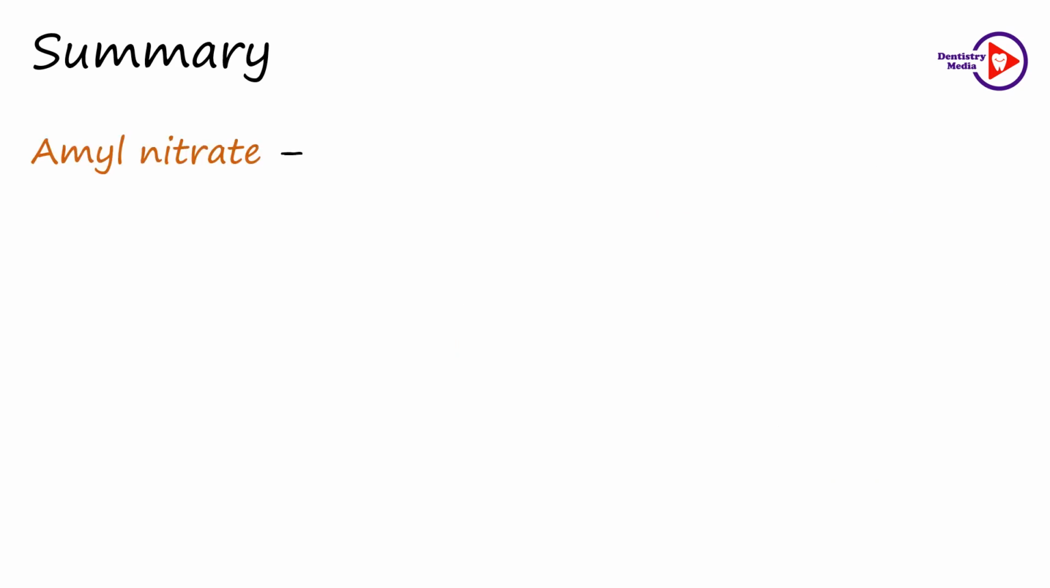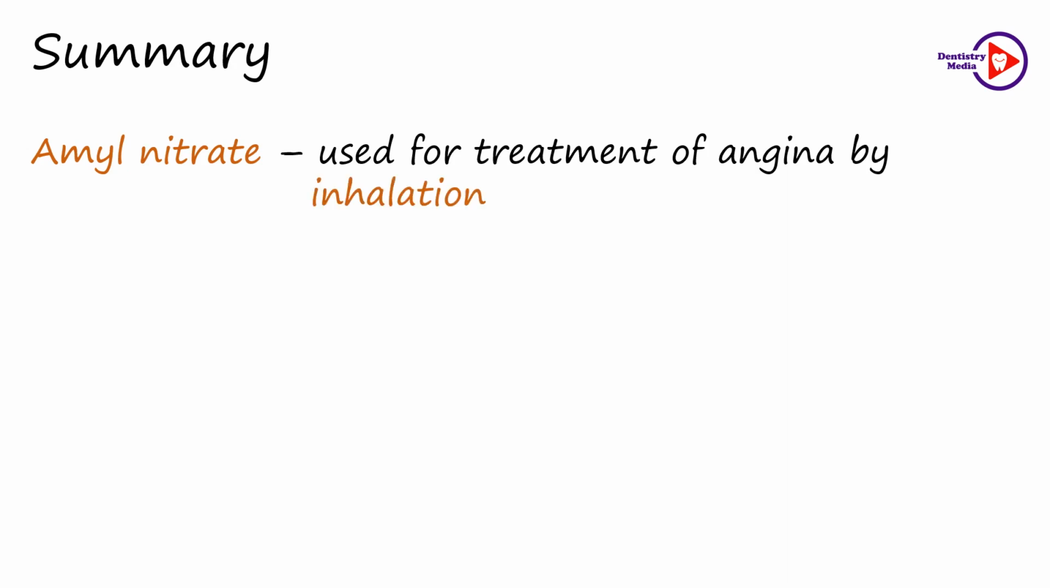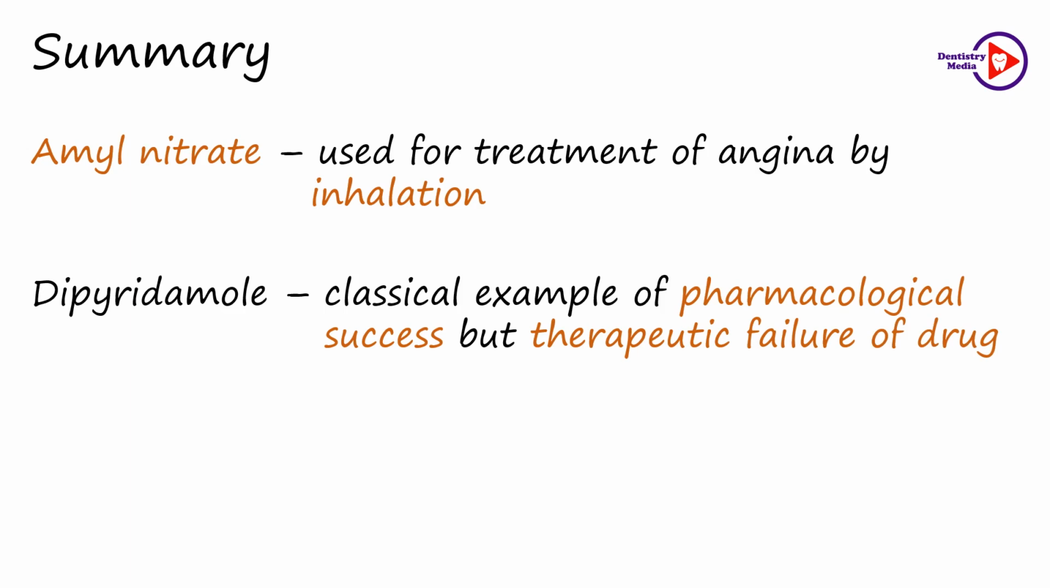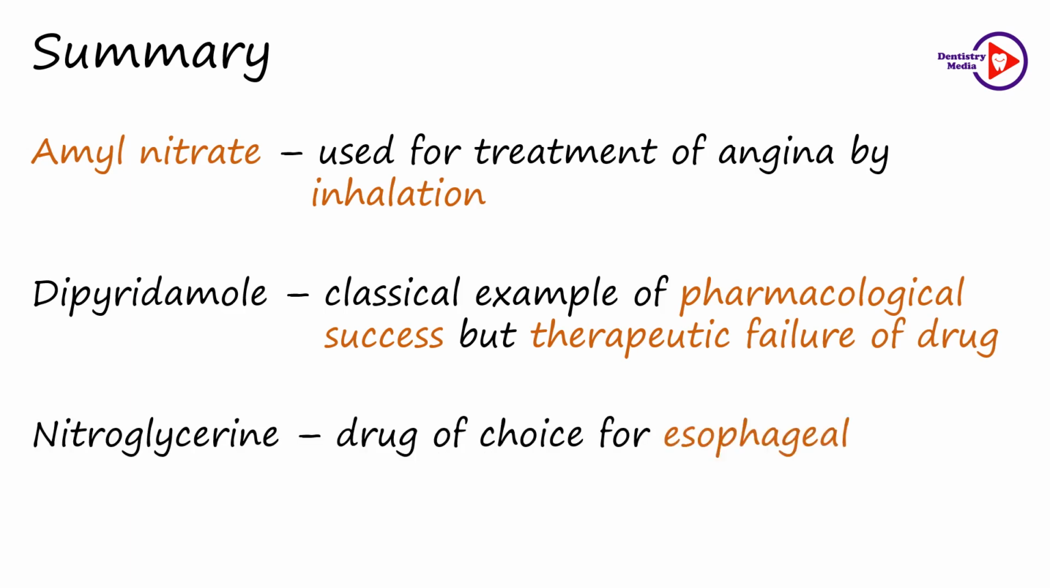Amyl nitrate has a very rapid onset and brief duration of action. It is the shortest acting drug, therefore it is used for the treatment of angina by inhalation. Dipyridamole is a classical example of pharmacological success but therapeutic failure of the drug due to the coronary steal phenomenon. And nitroglycerin is a drug of choice for esophageal spasm.